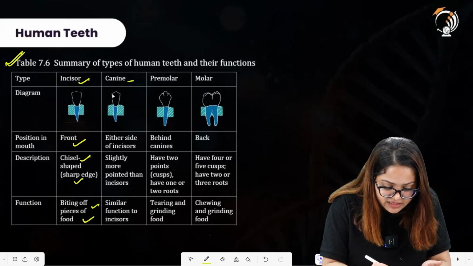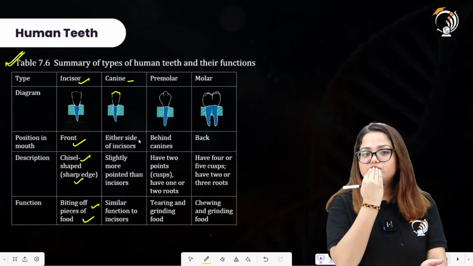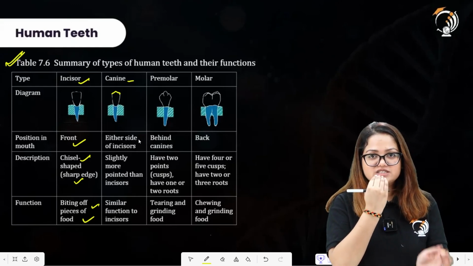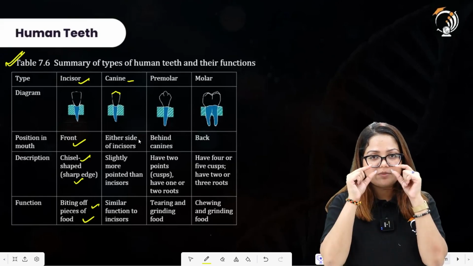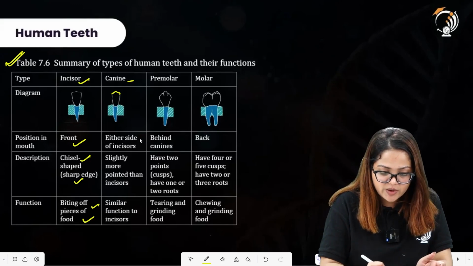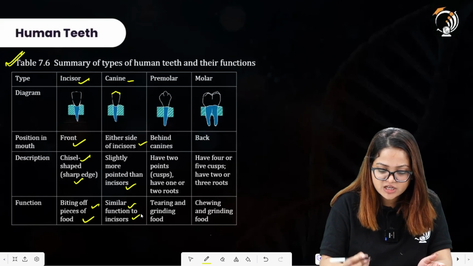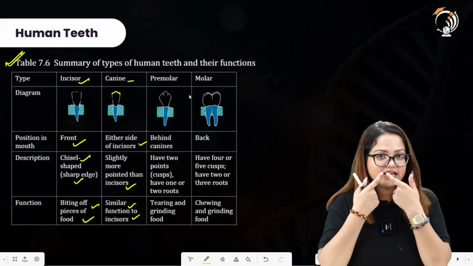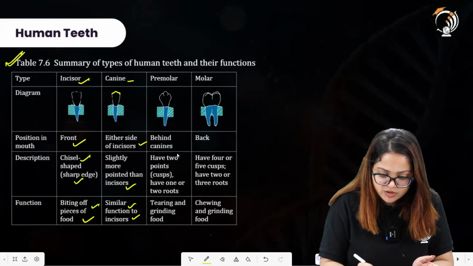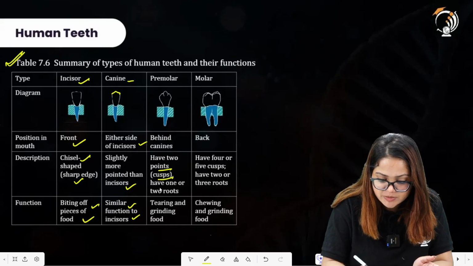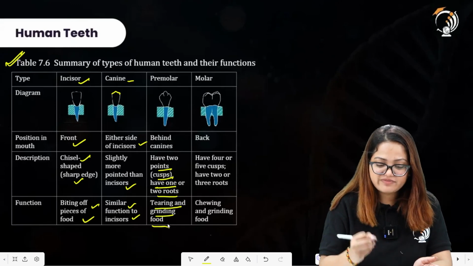Then you have canine. These have a pointed structure on either side of the incisors. So 4 front teeth are incisors, and after that there will be one canine over here and one canine over here in the upper jaw. Either side of the incisors, slightly more pointed than the incisors, with similar functions to the incisors. Behind the canine there will be premolars. Behind the canines, they have 2 pointed cusps and 1 or 2 roots. Tearing and grinding food is the function of premolar.